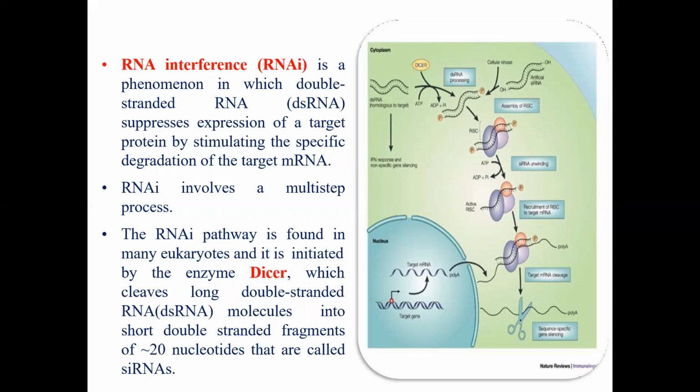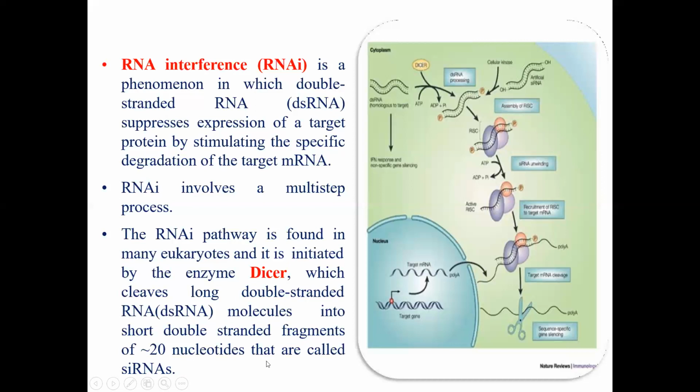Now this RNAi is a multi-step process. You can see on the right-hand side in the diagram, it is a long process. It contains many steps and leads to the formation of RNAi. The RNAi pathway is found in many eukaryotes and is initiated by the enzyme dicer, which cleaves long double-stranded RNA molecules into short double-stranded fragments called siRNA.